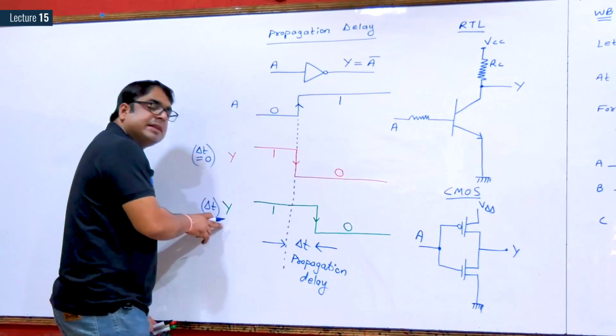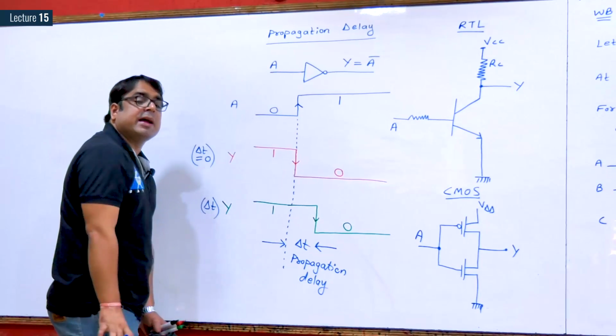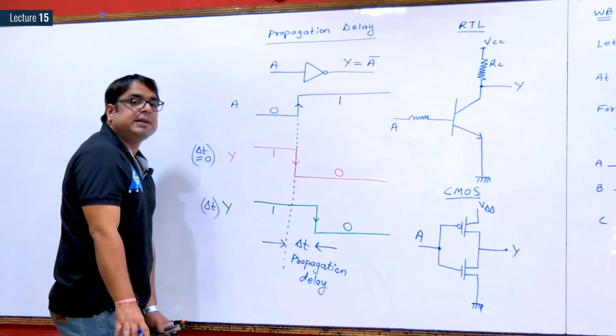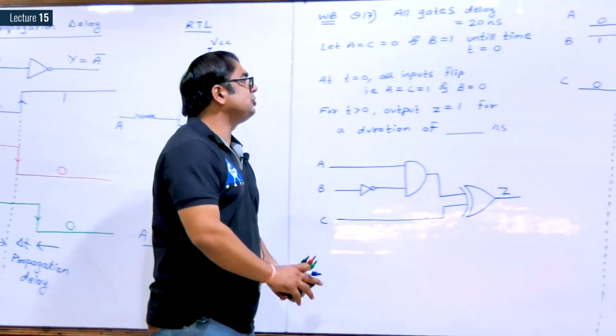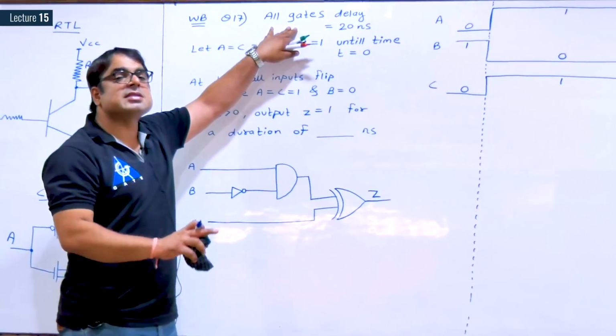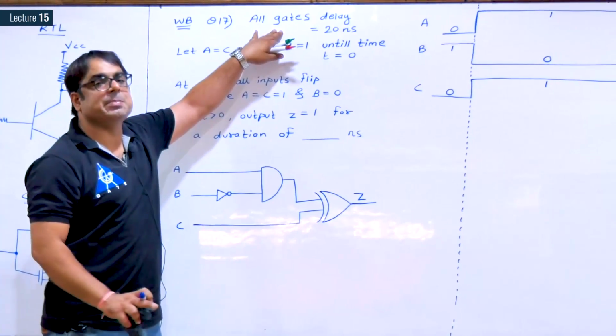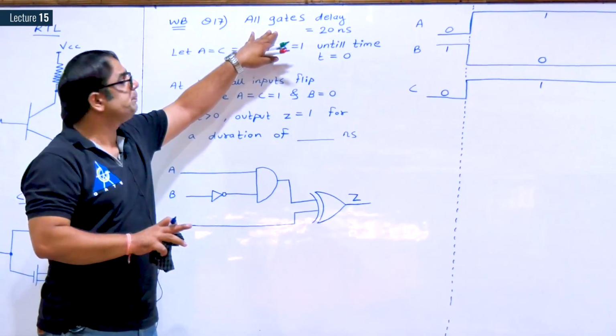Because there was a delay in the logic gate, you have to shift the waveform right hand side by the propagation delay amount delta t. Let us try to implement in the next question. See, question number 17. Again, all these types of questions are very simple. Just follow the approach we are discussing in this video.